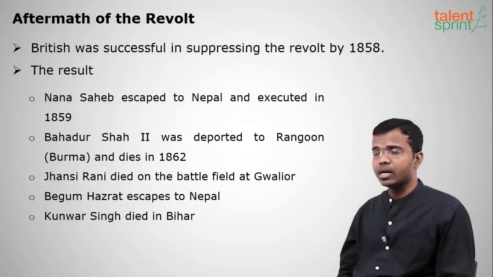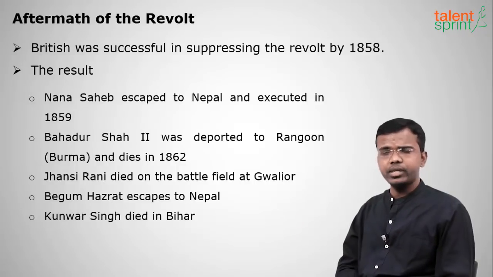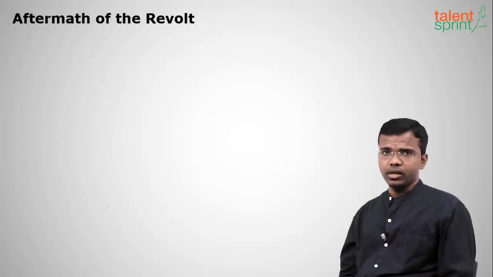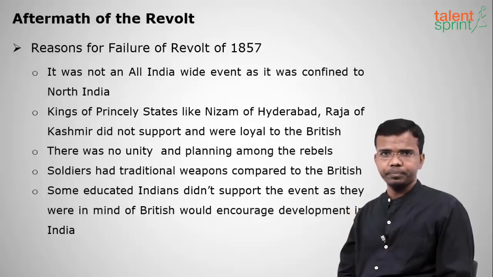And next was Begum Hazrat Mahal. She also escapes to Nepal. And Kunwar Singh dies in the place of Bihar itself. So the British was successful in suppressing the revolt of 1857. Now we shall see the reasons for the failure of the revolt of 1857. So why has this revolt failed?